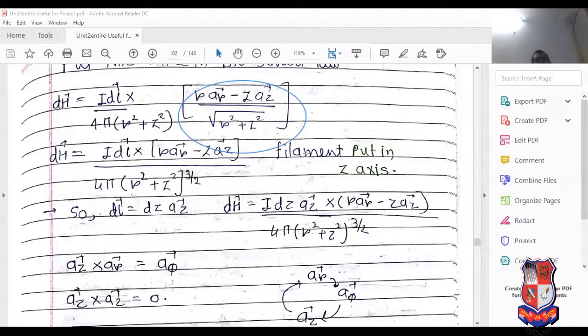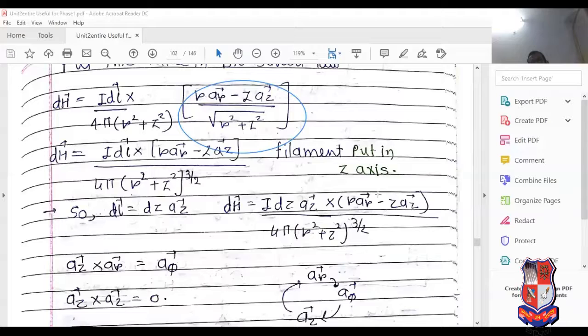R aR minus z aZ, divided by r times root of r square plus z square. Now dL equals dz aZ. Put this value here, so the filament is put along the Z axis. So dL equals dz aZ.